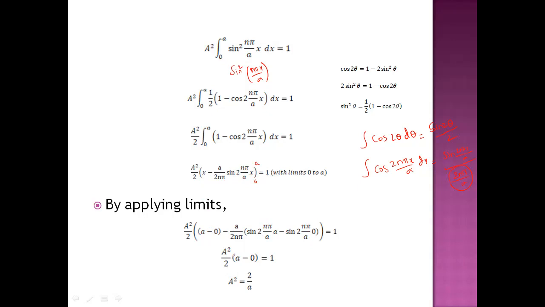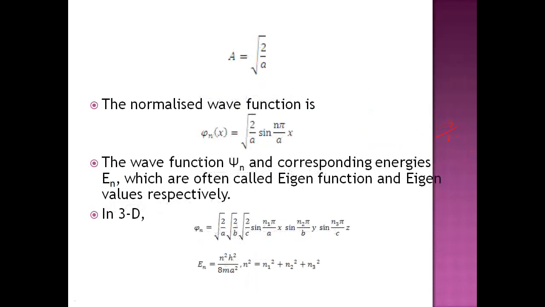So this is like a. This a cancels, sine 2 n pi will be 0. Here also sine 0 is 0. So the total term will become 0. So a minus 0 is equal to 1, a square is equal to 2 by a, and a is equal to root 2 by a.